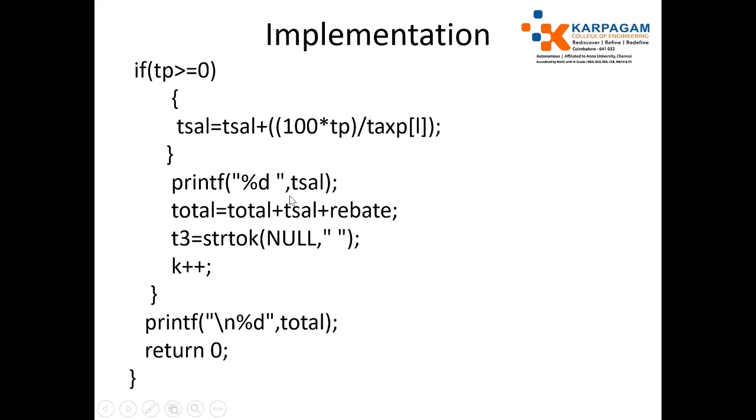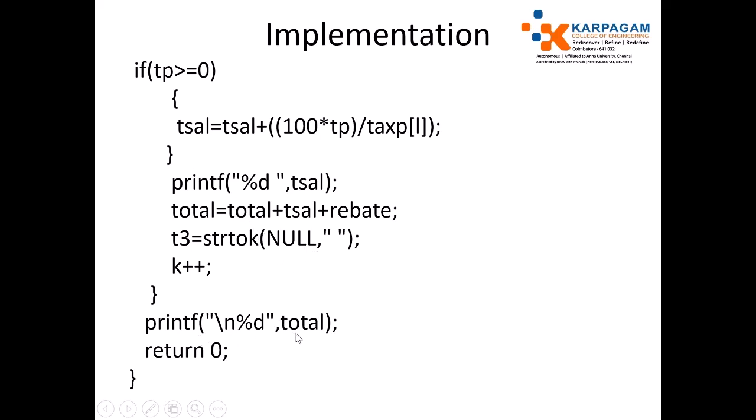Then we need to identify the total salary paid for all the employees. So for the post, just use total equals total plus total salary plus rebate. Okay, so every time just tokenize it. If you find the end of string, just stop it.